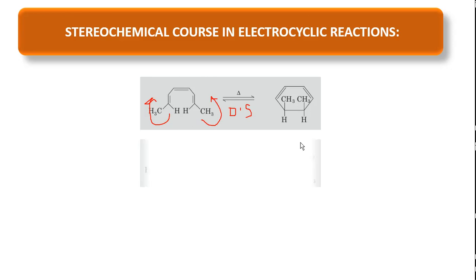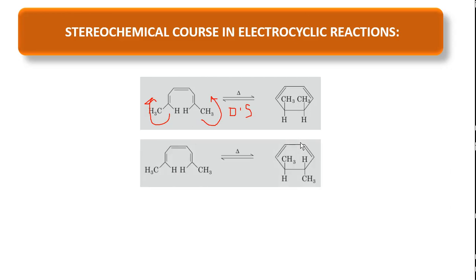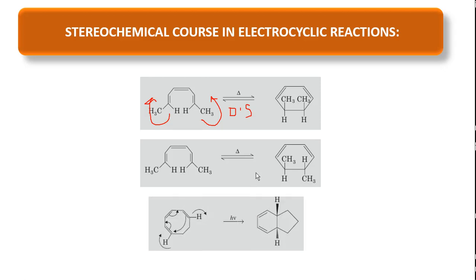The next example is under thermal condition. Here they gave a trans compound, so this is not possible for this compound. Okay, right, another compound. This is an example that they obviously ask in examinations. It is a 1,3,5-hexatriene. You see here, what about the positions of the hydrogens? The hydrogens are trans to each other.